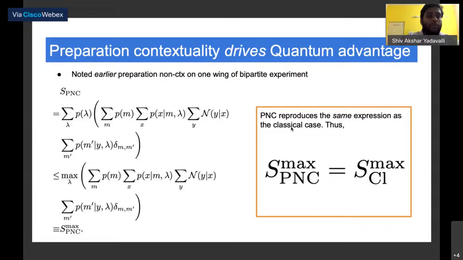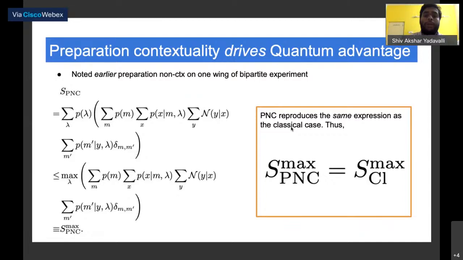So if you write out the expression in the preparation non-contextual regime, it is rather obvious that the expression that you see is the same expression that you would get in the classical case. Thus, it is very easy to notice that the maximum success probability in the preparation non-contextual case is the same as the maximum success probability in the classical case.